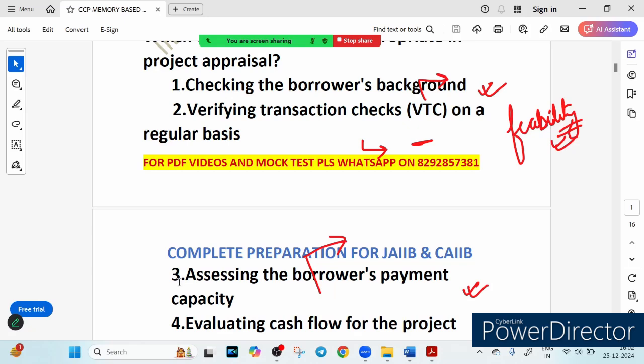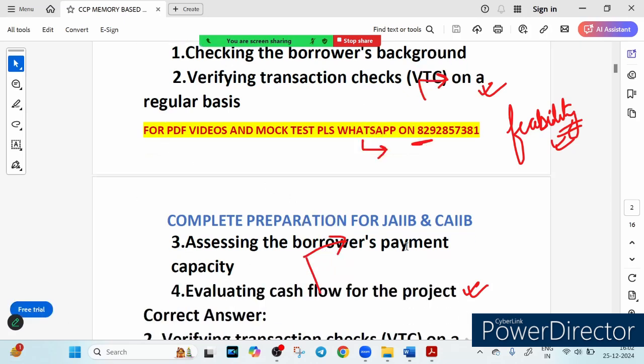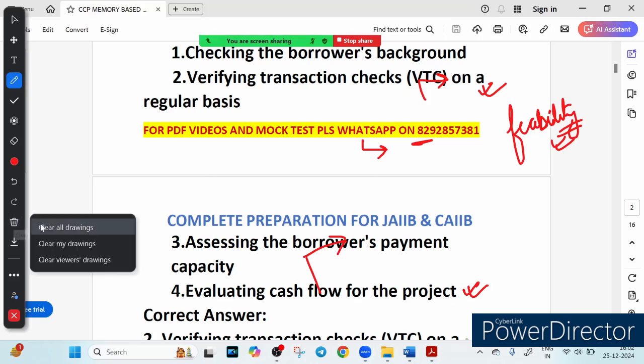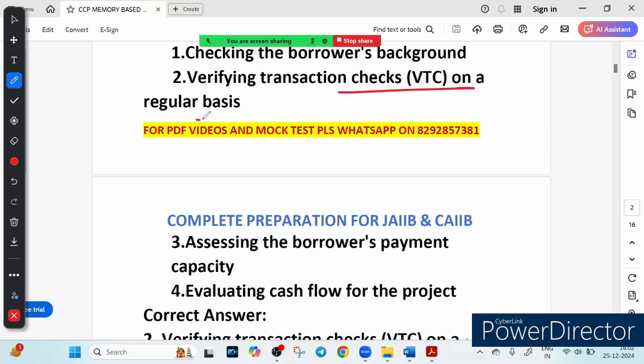And option 4 says evaluating cash flow for the project. This is the key part of project appraisal. Lender needs to ensure that the project can generate sufficient cash flow to repay the loan and sustain itself. It's like ensuring a business plan is profitable before investing in it. So what is the correct answer? The correct answer is option number 2, verifying transaction check on a regular basis.